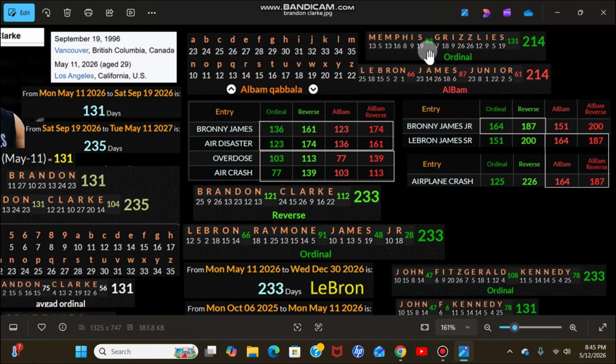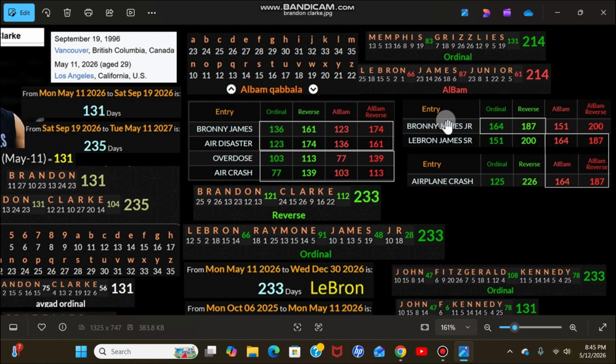There's a bunch of single matches with simple matches like this. I just didn't put them in here because it's too much. I like to do full matches because I just feel like it's a stronger connection. Unless it's days or something, then that might be different. But notice Bronny James Jr., I didn't think to put in LeBron James Sr.